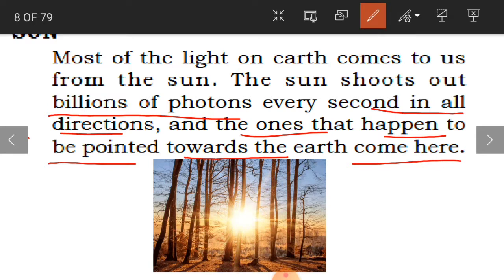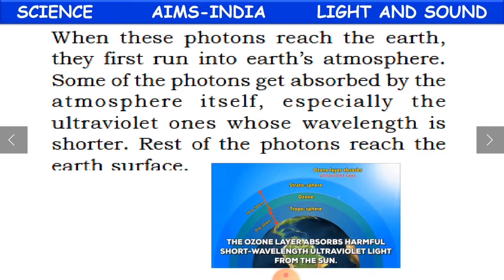But what we get on our earth is only the ones pointed towards the earth. So light travels in all directions, but only the rays pointed towards the earth are going to fall on the earth. Clear, children? This is how we get light.